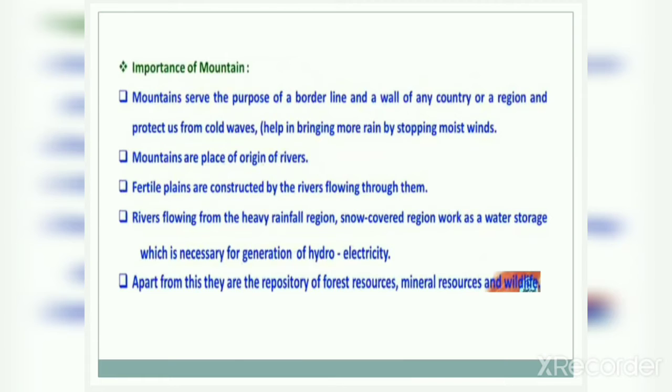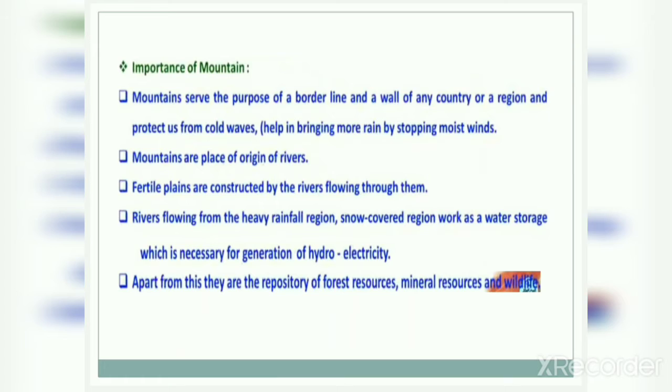So no one can cross this Himalaya mountain from the north side. That means we are protected from the north side. Okay. So mountains serve the purpose of borderline, means it becomes a borderline or a wall of any country or a region like India. India is the best example for this importance, and mountains protect us from cold waves. And mountains also help in bringing more rain by stopping moist winds.